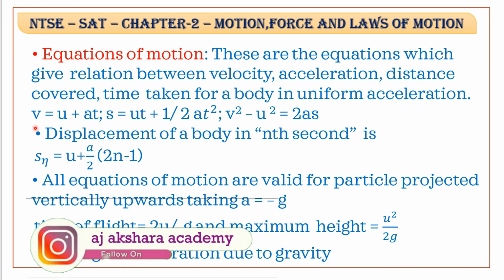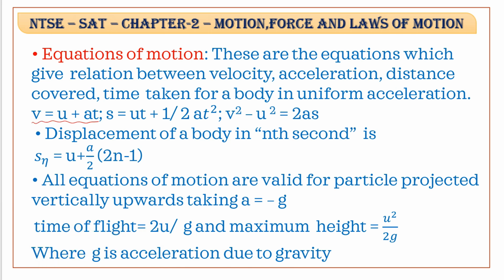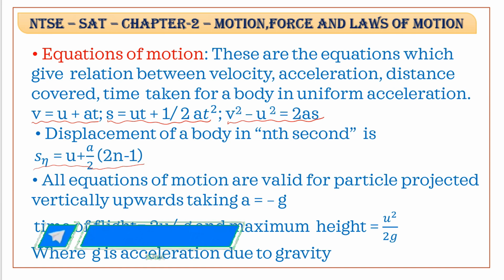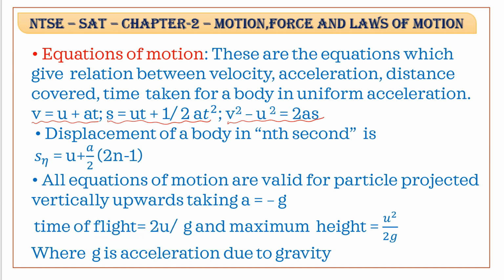So first one is v is equal to u plus at, and second one is s is equal to ut plus half at square. The third equation of motion is v square minus u square is equal to 2as. Next, the fourth equation is the displacement of a body in the nth second, Sn is equal to u plus a by 2 into n minus half, or Sn is equal to u plus a by 2 into 2n minus 1.